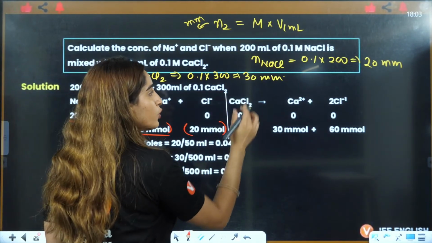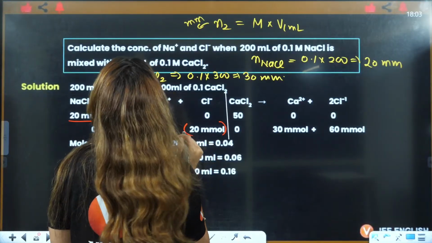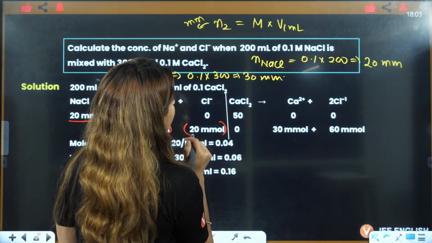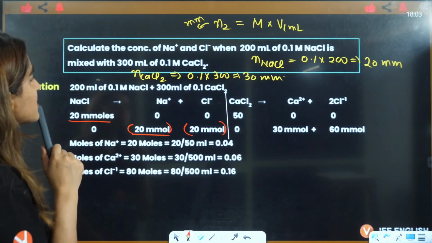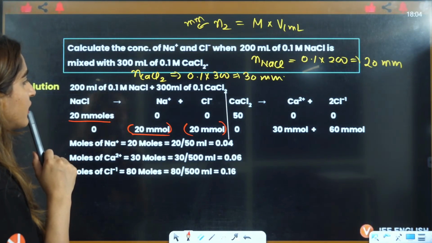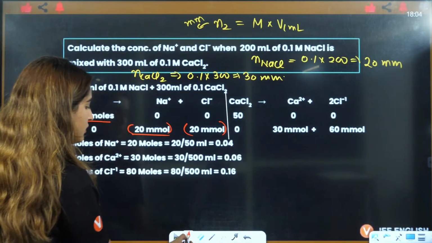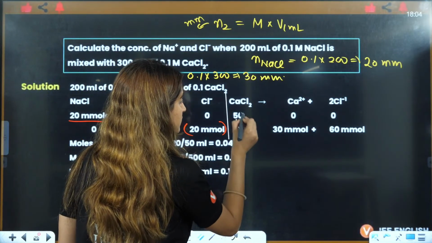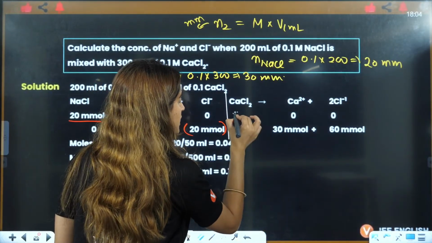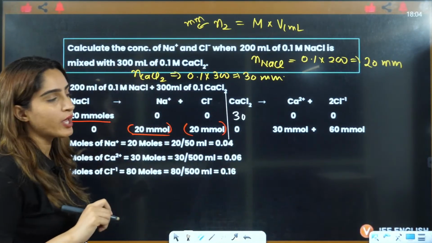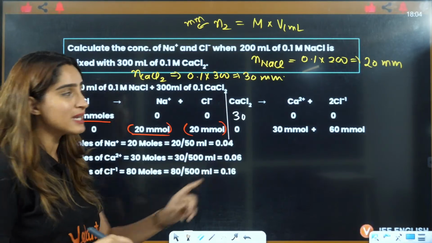This CaCl2, what do you have here? Wait a minute. This is 300 multiplied by 0.1, CaCl2, no? It will be 30. It will not be 50. Okay, it will be 30 here. Some typing mistake must be there. So this is 30, right?